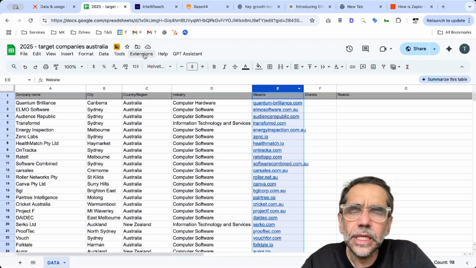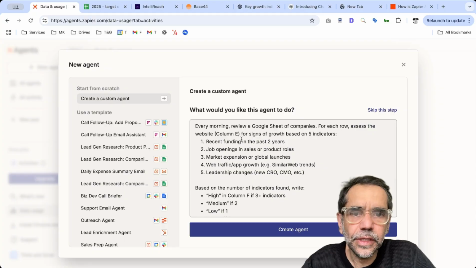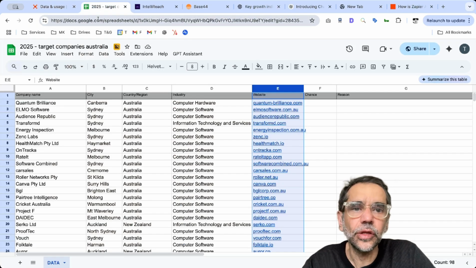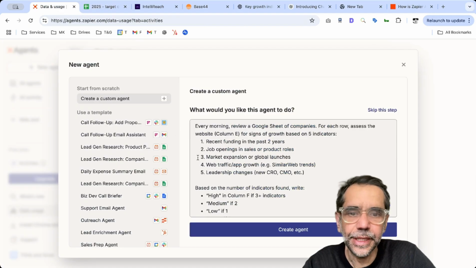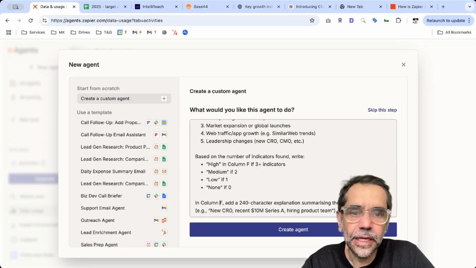So this is E. What is this, G? Let me see. In column G, no, one second. Column E. Let's just do column E and F. There we go. F, okay. So F, which is the summary.